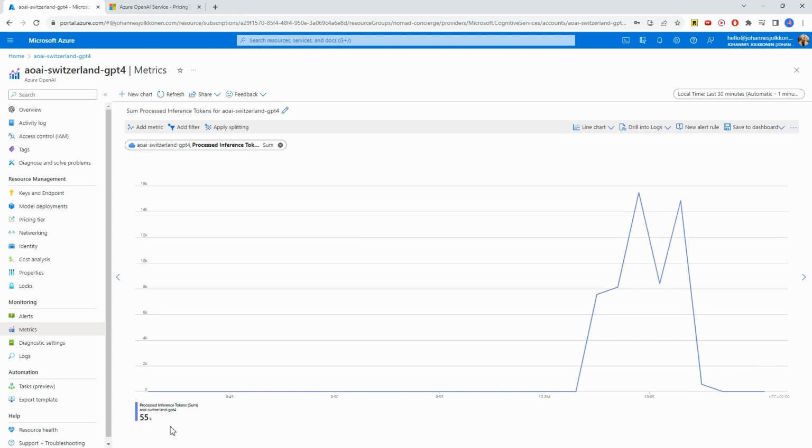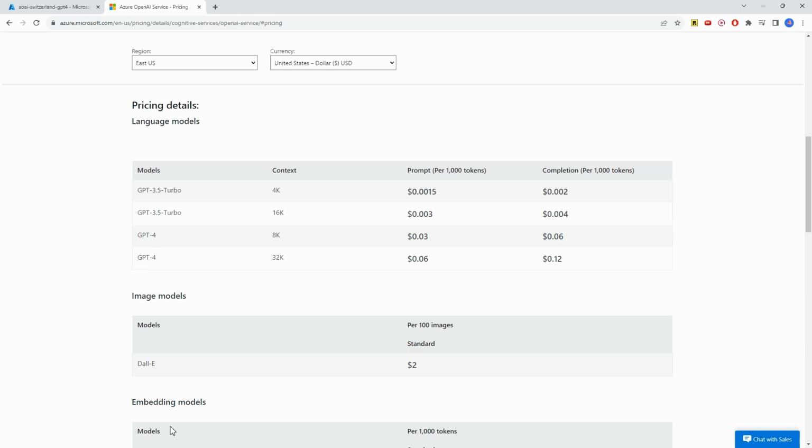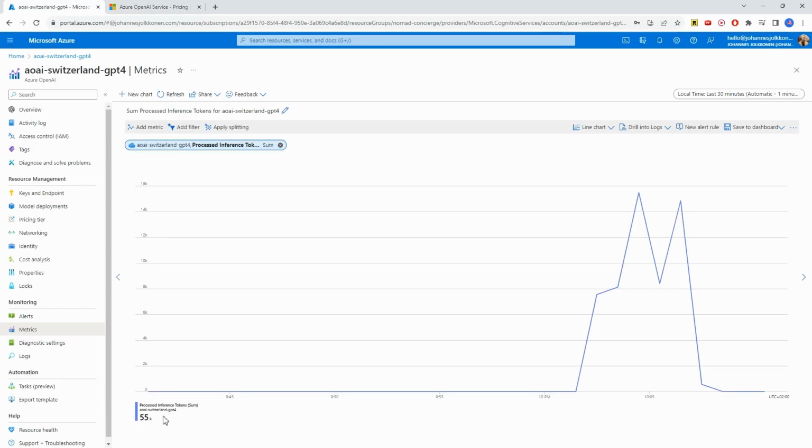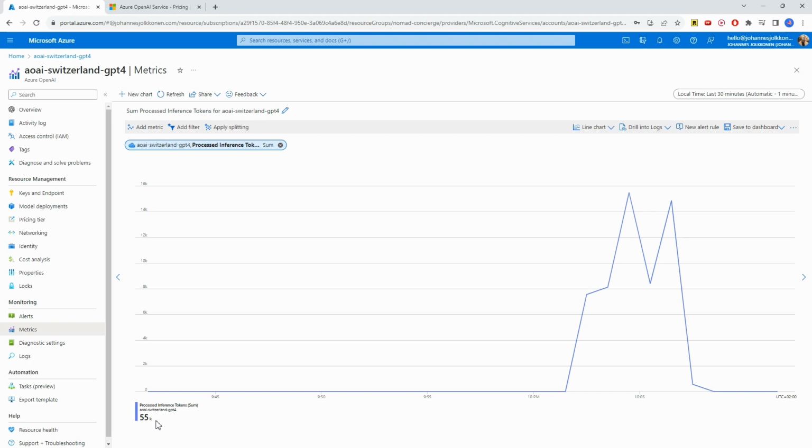In terms of pricing, that might sound like a lot, but if you look at the pricing for Azure OpenAI, it's actually for GPT 3.5. This is the price per 1,000 tokens, and it's a little higher for the completions. But all in all, this means that for 100,000 tokens consumed by the models on Azure OpenAI, you will pay about 30 to 40 US cents. So our 55,000 here, for summarizing those 15 articles as well as processing the links and selecting the top 3 links for each company, comes down to about 15 cents.